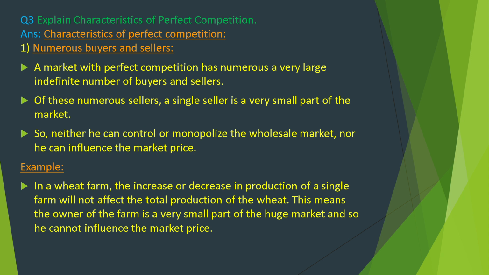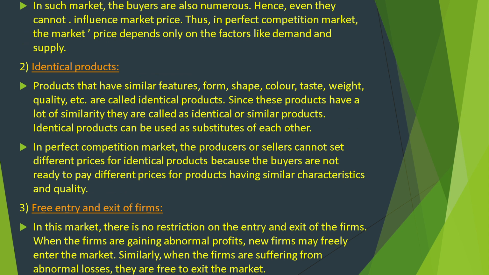Example, in wheat farming, the increase or decrease in the production of a single farm will not affect the total production of wheat. This means the owner of the farm is a very small part of a huge market and so he cannot influence the market price. In such a market, the buyers are also numerous. Hence, even they cannot influence market price. Thus, in a perfect competition market, the market price depends only on factors like demand and supply.